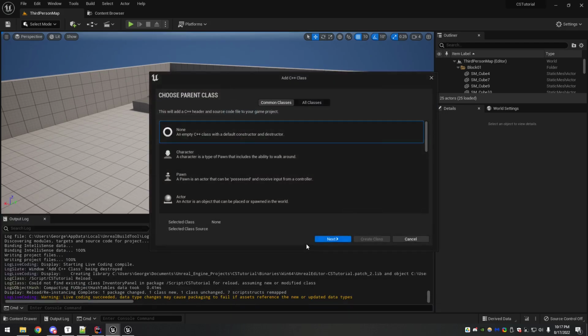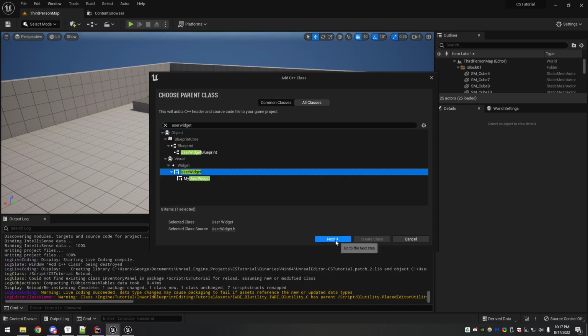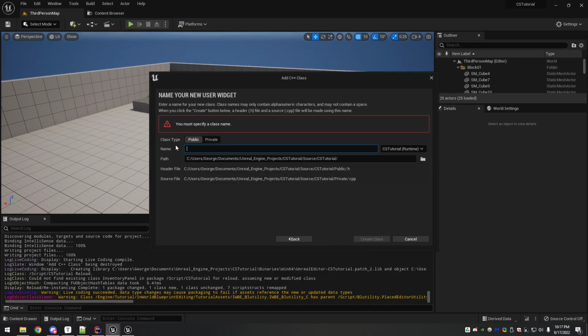So I'm going to make a menu widget. Again, another user widget. And this one I'm going to call main menu. Think of it like, you're playing the game, you push start, it's going to open up, and then you have tabs or something like that.